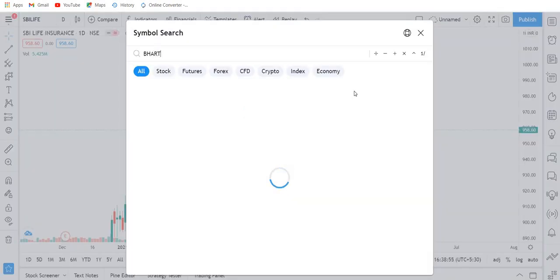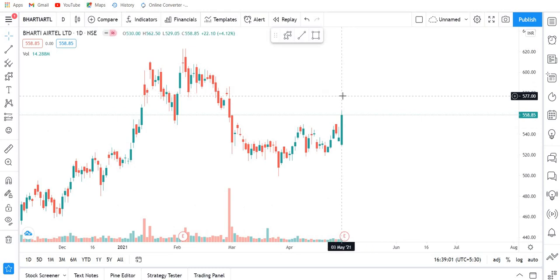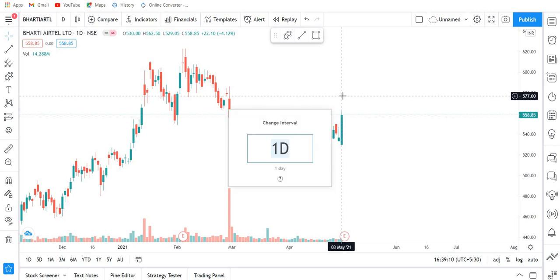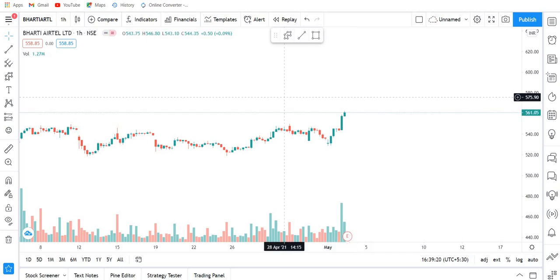Second stock is Bharti Airtel, and Bharti Airtel again has shown a great bullish move today. This big green candle suggests that Bharti Airtel will be having at least one more bullish day. These are my expectations. And let me show you on the hourly chart also, great volumes to end the day with a green candle. So yeah, I'm hoping continuation of this trend tomorrow in Bharti Airtel and SBI Life both.